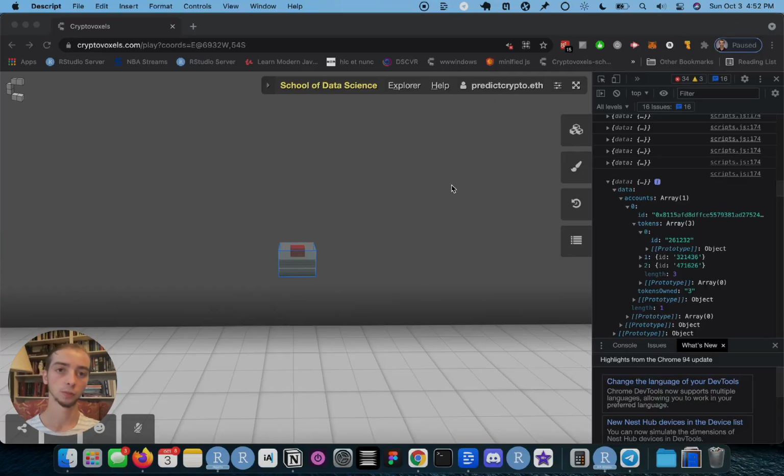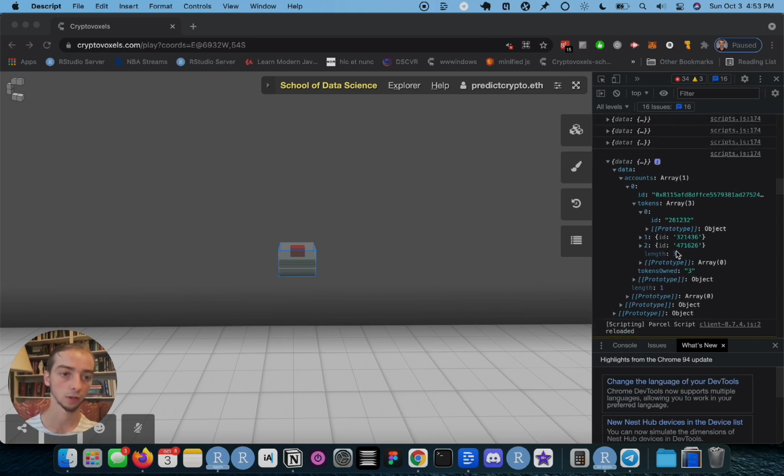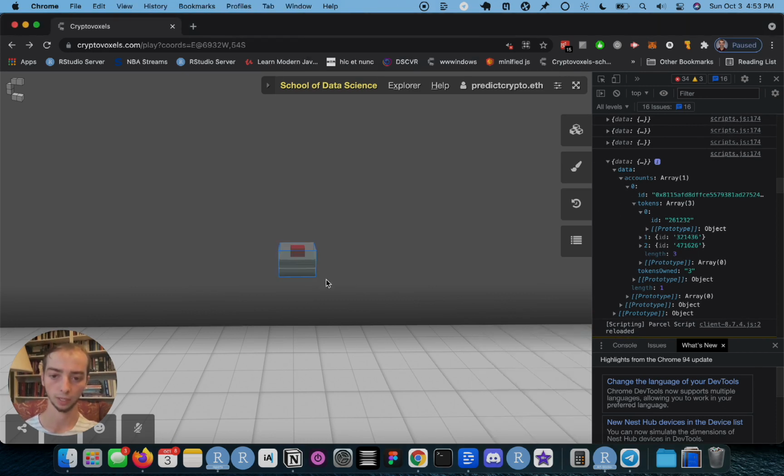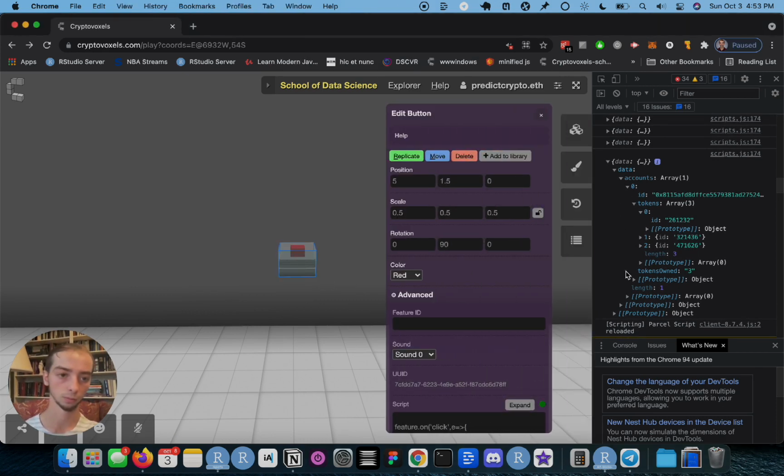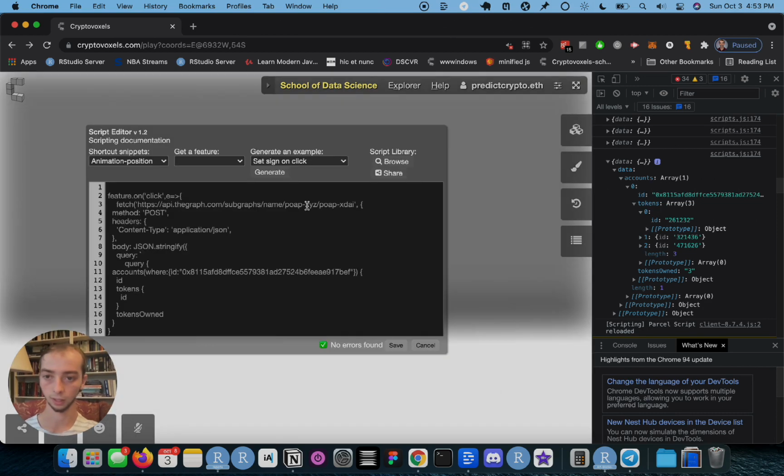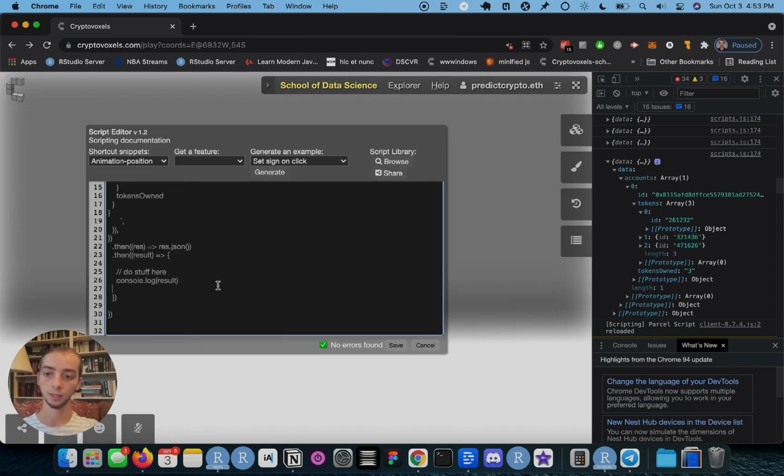So now that we're able to successfully make GraphQL requests to the graph, let's just quickly talk about how we can extract the data that we want to display. So we have this kind of like nested JSON output, which might seem intimidating, but it's actually pretty nice in this context for us to extract that data. So I'm going to expand this and I'm going to make a new line here.